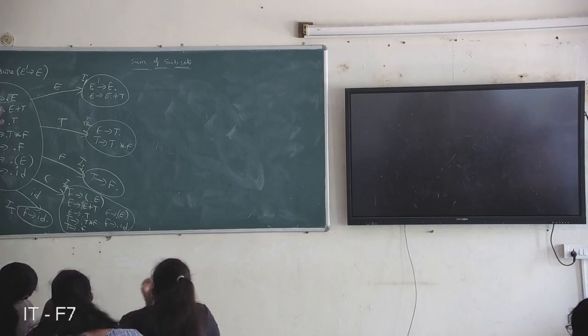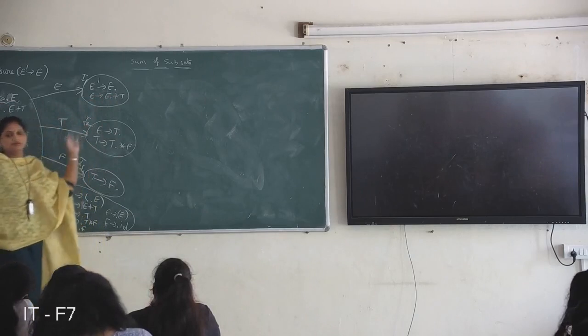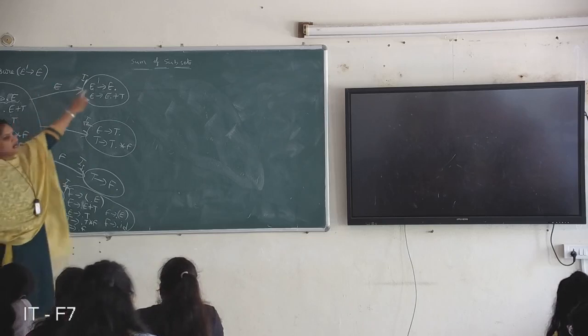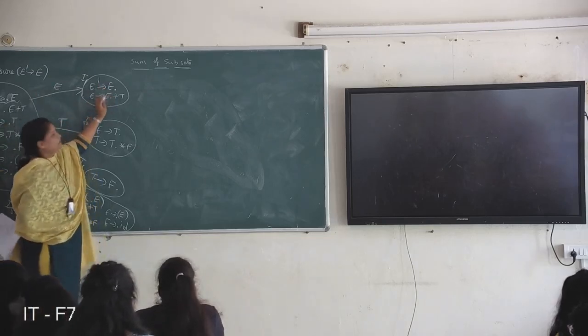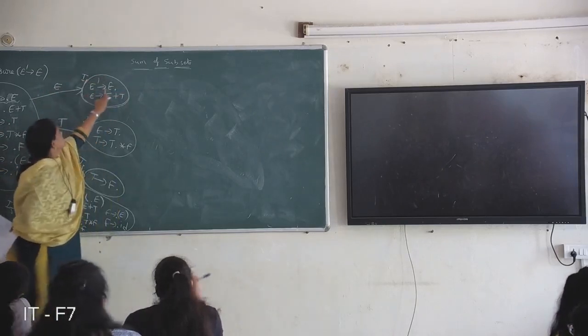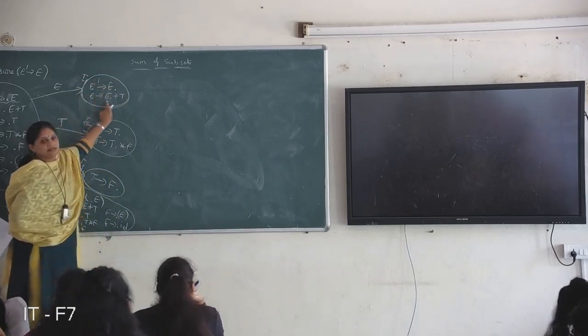First write the augmented grammar, apply the closure function, and then do the transitions. Then you can start again from here and check whether any further transitions are possible. So next, again start from I1. Can you perform any transition on this I1 or not? It is already a completed item, a final item, so see the next production.